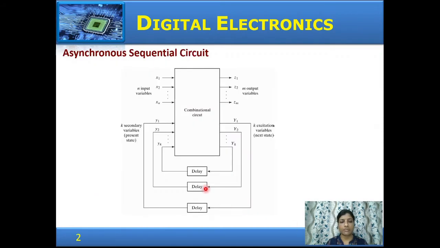This is the block diagram for an asynchronous sequential circuit. It has a combinational circuit with input and output variables, and feedback given through delays. The next state variables in asynchronous sequential circuits are called the excitation variables, and the present state variables are called secondary variables. The next state variables, or the excitation variables, are fed back to the input, and the circuit changes state accordingly.